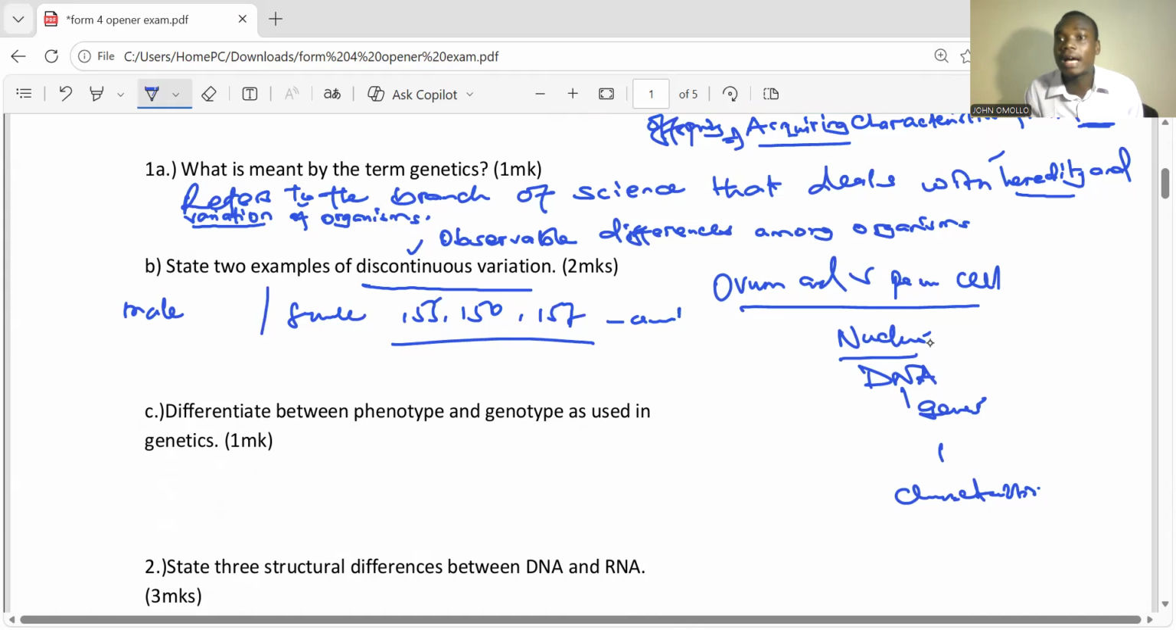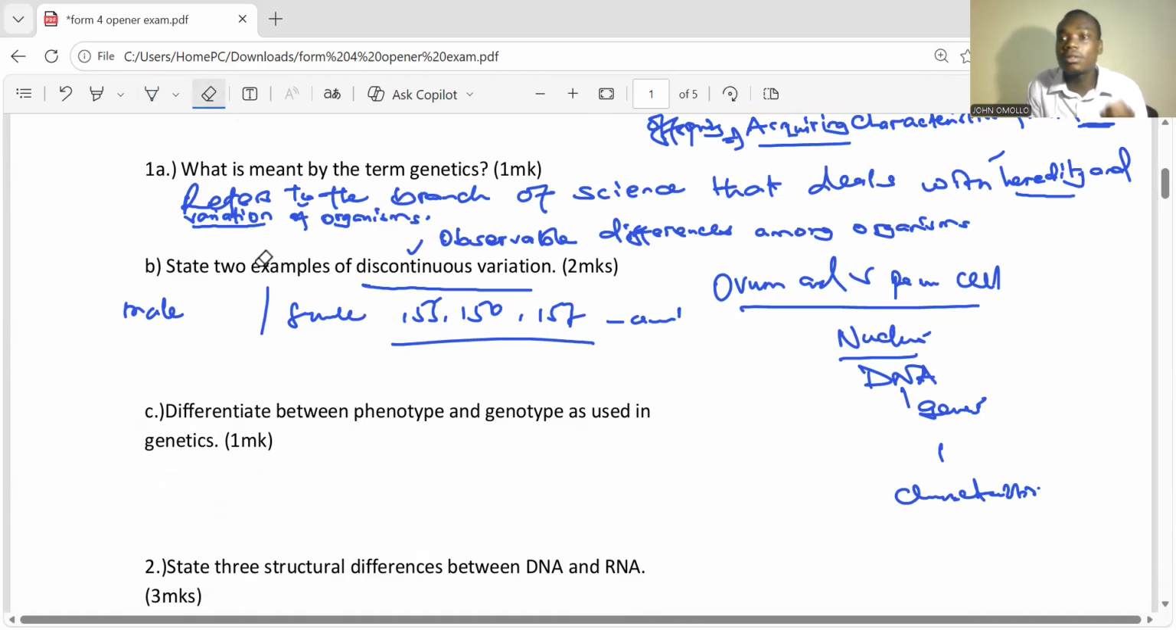Ability to roll the tongue. There are those people that are able to roll their tongue. Can you do that at home? Practice it wherever you are. Can you try to roll your tongue? If you're able to roll your tongue, that is a characteristic that you yourself can do. But there are others that cannot roll their tongues. That is what we call discontinuous variation. So those are some of the examples of discontinuous variations that we have.